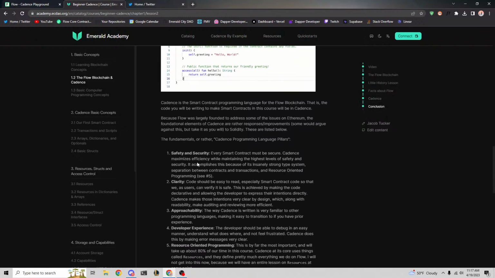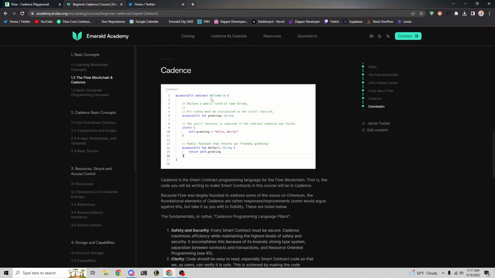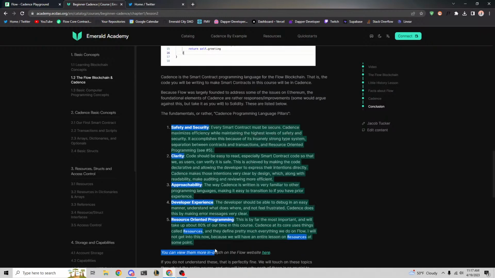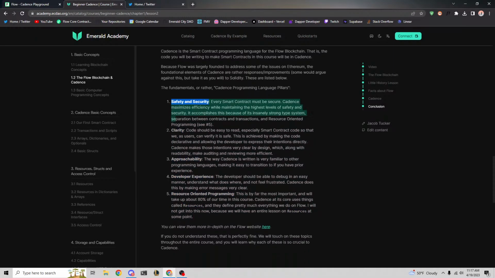Okay, so Cadence, and this is actually some basic Cadence code that we will be looking at in a couple minutes. But these are the five pillars on the Flow blockchain documentation. When you look up Cadence in the Flow docs, these are the five things they are emphasizing, so I will be talking about them now. Safety and security is pretty straightforward.